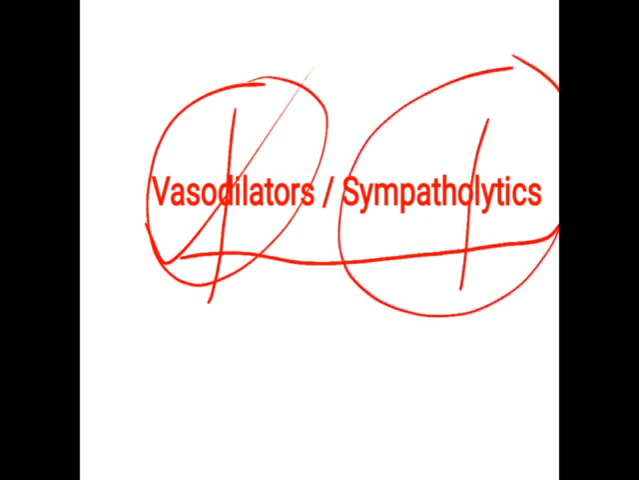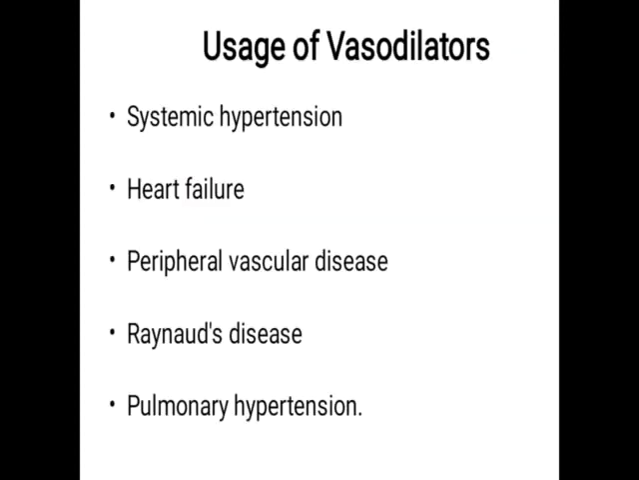So vasodilators and/or sympatholytics are two different parts. The vasodilators generally act directly on the blood vessels, they dilate the blood vessels. Sympatholytics are generally indirectly acting, they are responsible to inhibit the activity of adrenaline on alpha receptor and beta receptor, which are relevant in our syllabus. Now, what are the uses of vasodilators?